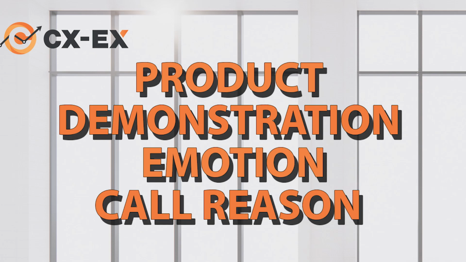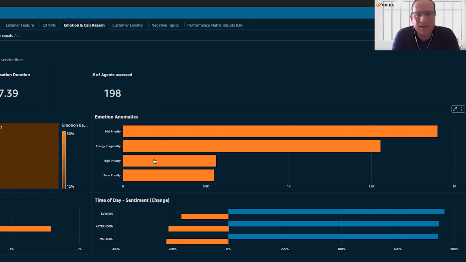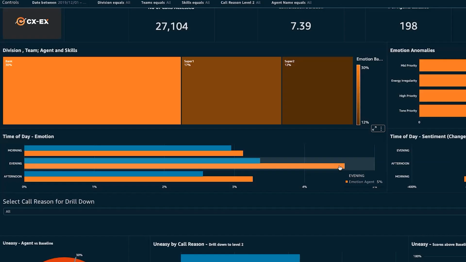Emotion is one of CXEX's differentiators, and in this example, what we're showing across 27,000 calls is the different emotions that a customer or agent is showing by different call types or call reasons. We also have these emotion anomalies. So for example, we can quickly tag high priority calls that the engine has said should be reviewed by a QA agent. And also we look at different emotions during the day by the customer and the agent.